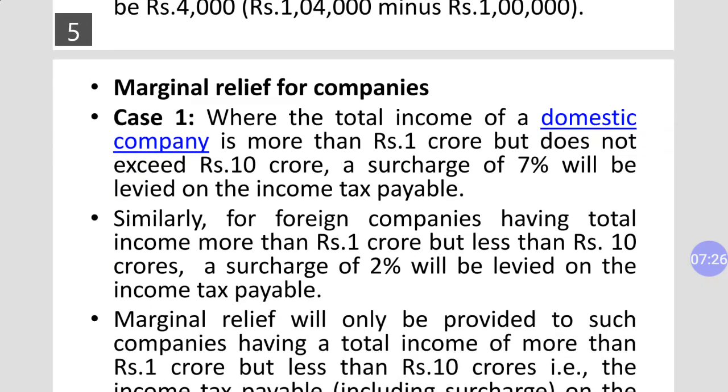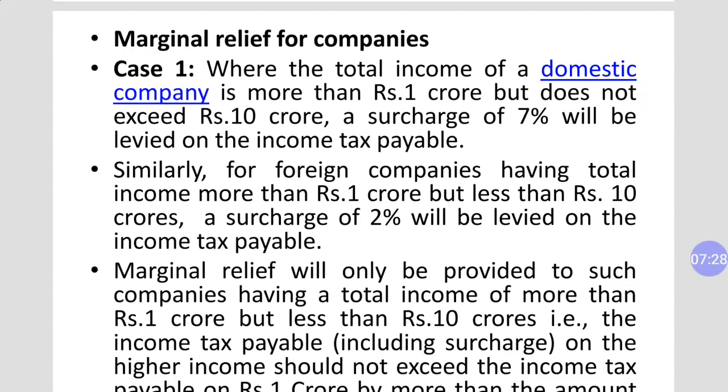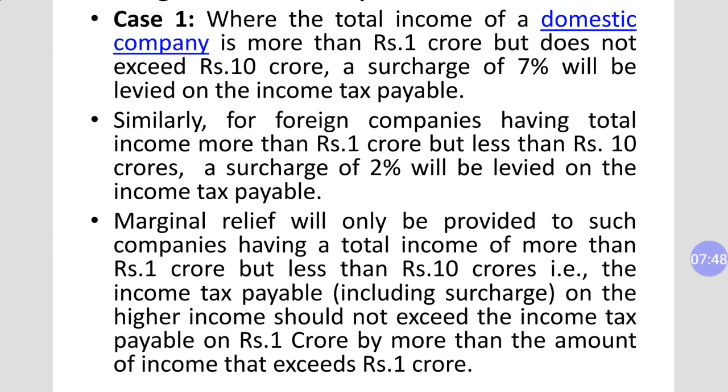Now come to the category of company. When total income of a domestic company is more than 1 CR but does not exceed 10 CR, the surcharge is 7%. Okay, and surcharge 2% will be levied on the income tax payable. So all this information is already given on that chart. When your income is more than this amount, then your tax liability will be like this, and you will have to deduct some extra amount of tax.